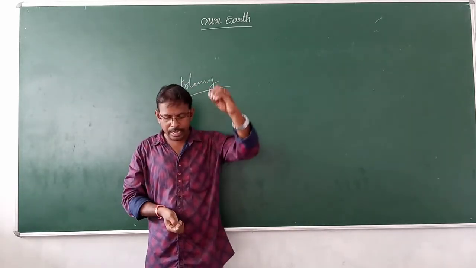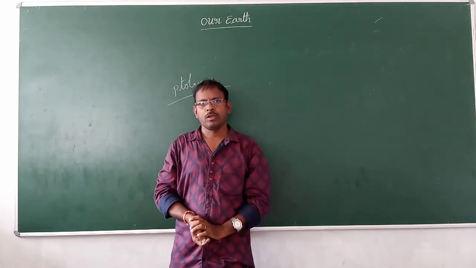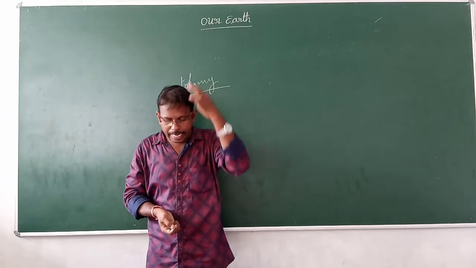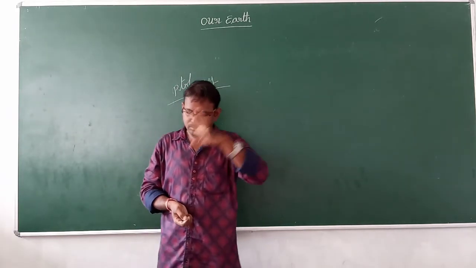It was thousands of years. Human beings came on the earth nearly 4.5 billion years ago.